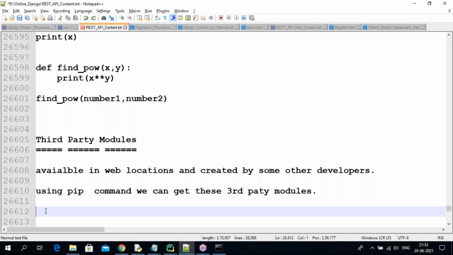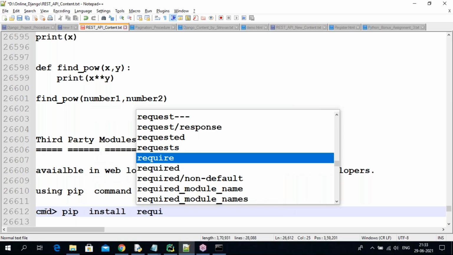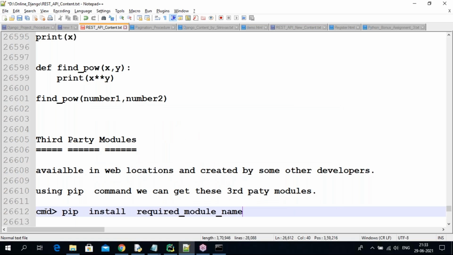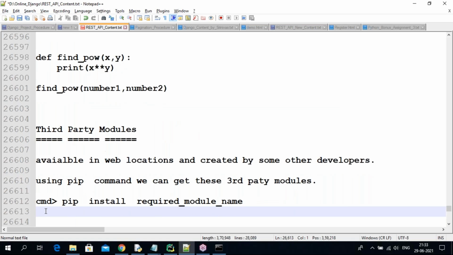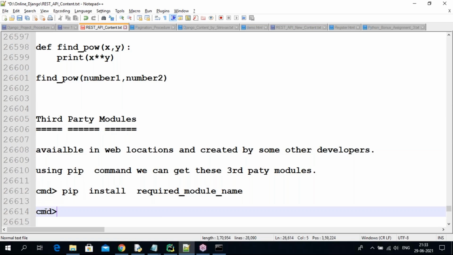Here, open the command prompt: pip followed by install followed by the required module name, whatever you want to install. For example, pip install Django. Django is also a third party module.